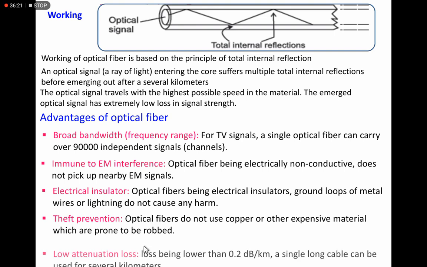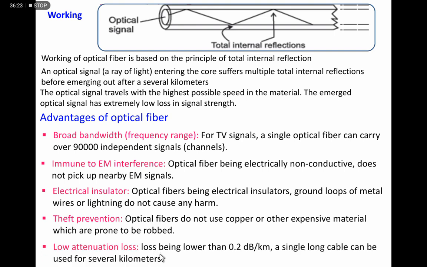And the last one is low attenuation loss. What is attenuation? When a signal passes close to the surface of the earth, it is interrupted by the magnetic property of the earth, and there is loss of the signal.